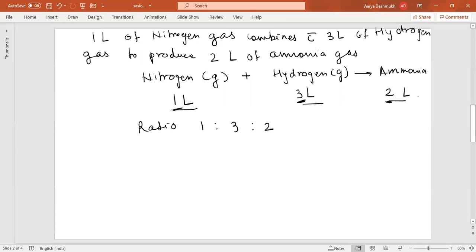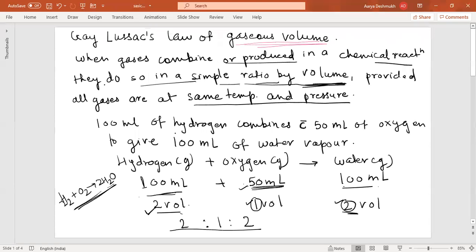Because at this point we are considering, as seen in this law also, that the temperature and pressure are supposed to be kept constant. Further in the course of time, we will be studying the effect of change in temperature and pressure, which is also given by Gay-Lussac. We will be studying this in the next chapter.